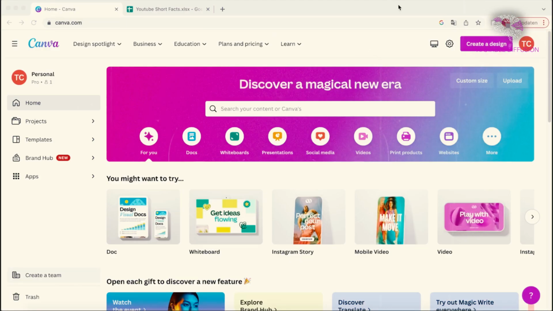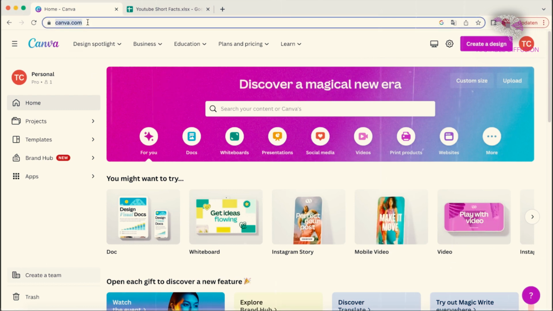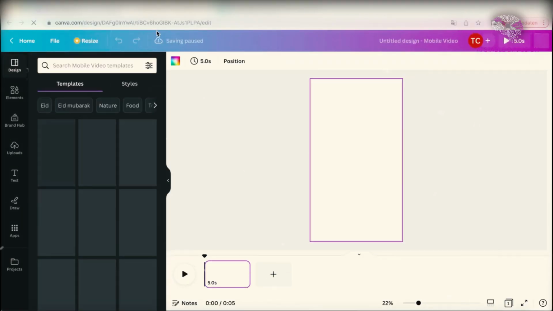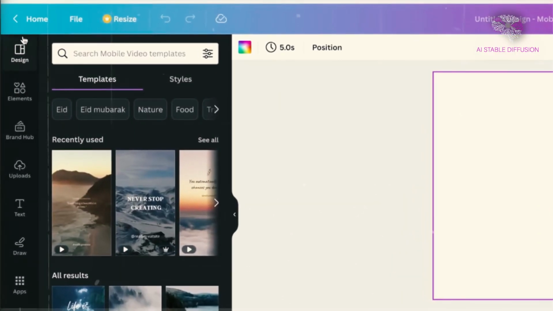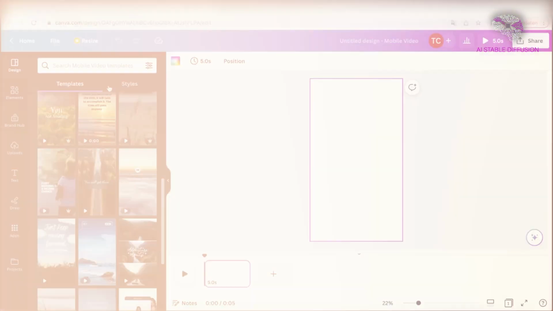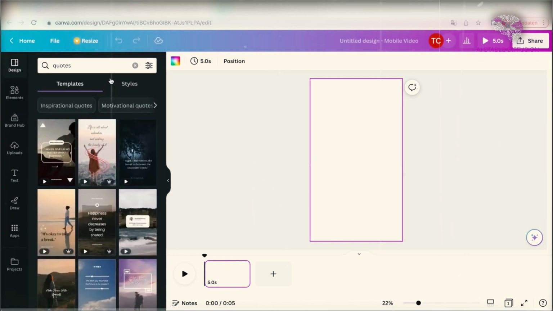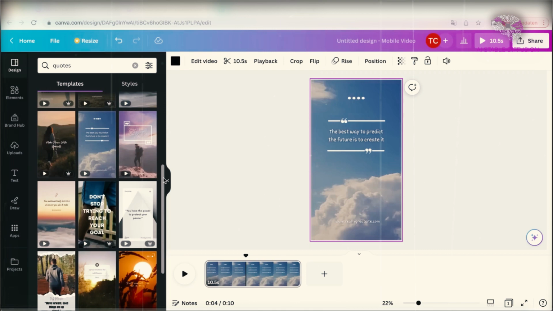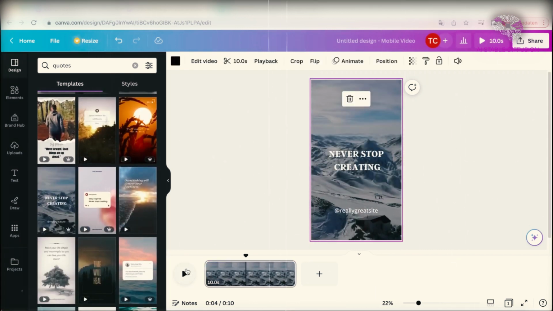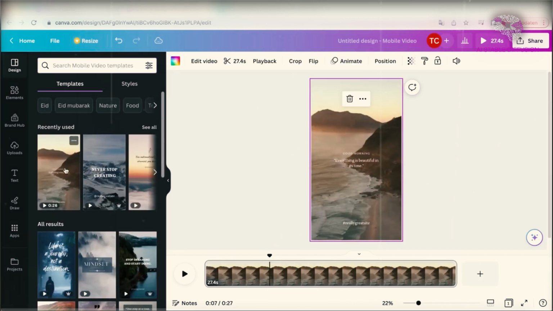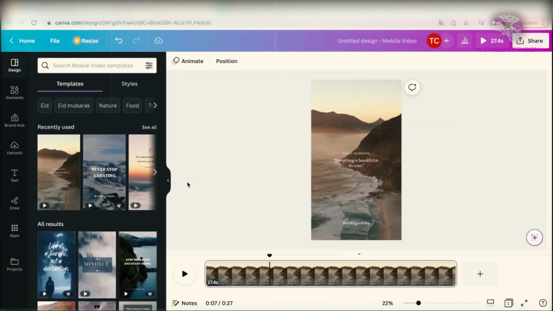Let's start using Canva to create some fancy YouTube videos now. Visit canva.com, then click on Mobile Video. The design portion will appear on the left. You can search for templates depending on your project here, and choose from a variety of templates. In this instance, I'm looking for Instagram posts with quotes that are similar to the ones we are discussing in terms of relationships. There are several templates that fit my description.